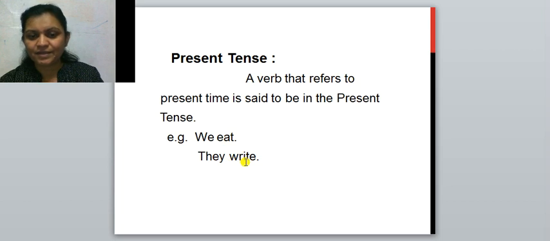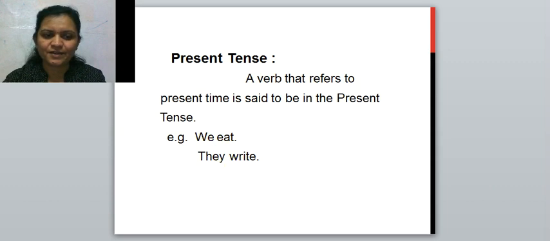Write is also in the present tense, correct? And so both these sentences are in the present tense. Why? Because the verbs eat and write both refer to the present time, and so it is said which tense is there? Present tense.